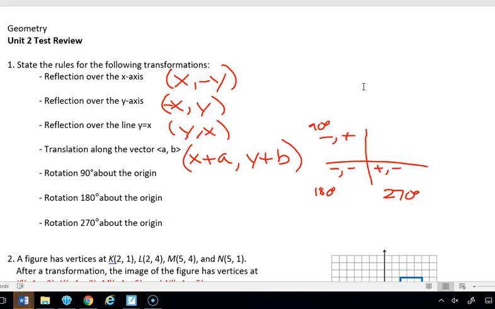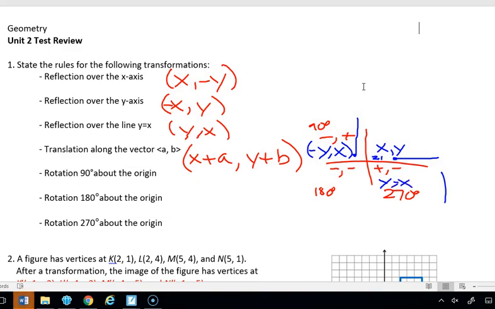If we start with x, y, and if we started with an object that was this way, and this was the number, let's just say 2, 1, and we flipped it, then it would have come up like this. So now it would have been at 1, 2. So these flip in these positions, and obviously we know because the first thing is negative, we're going to keep it negative. And down here, same thing. If we flipped it down, the same thing would be true. The numbers would have flipped positions. So that's why it's going to be y, x here.